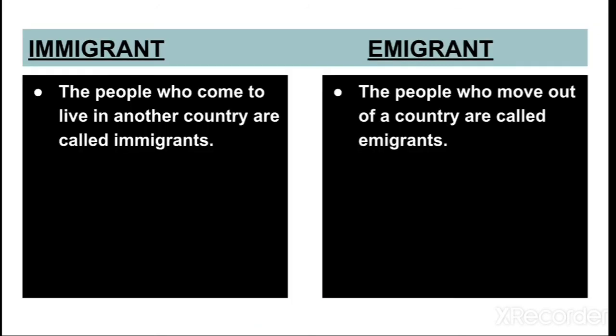Next, emigrant and immigrant. In immigrant, you will write: the people who come to live in another country are called immigrants. And in emigrant, you will write: the people who move out of a country are called emigrants.